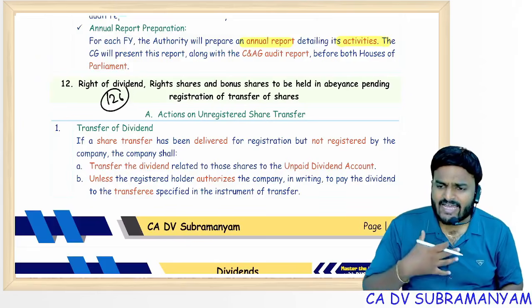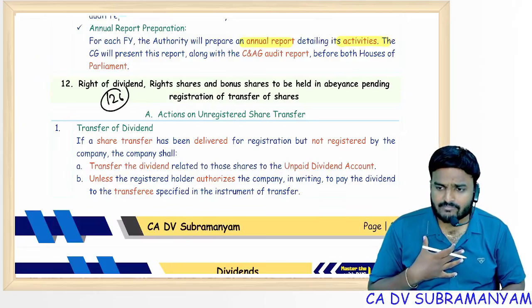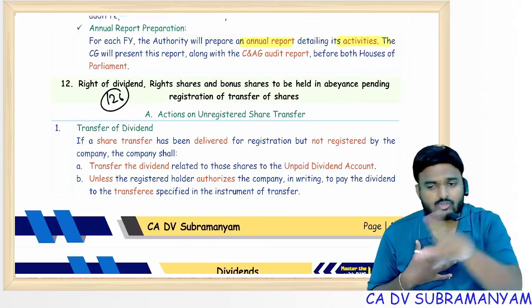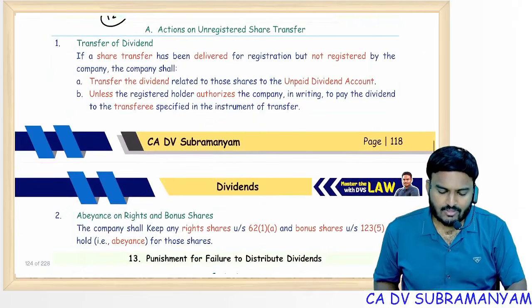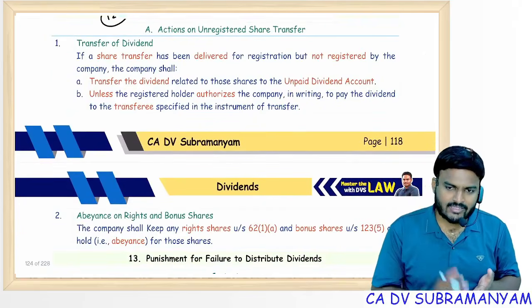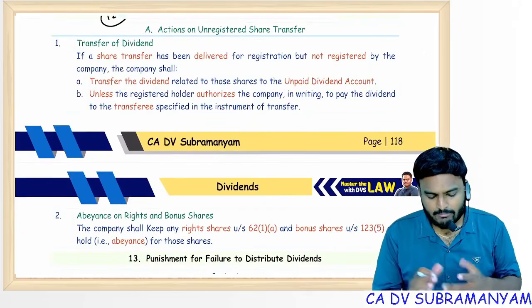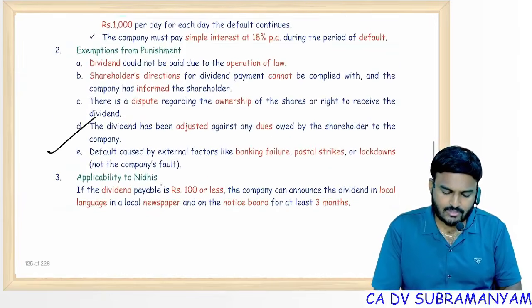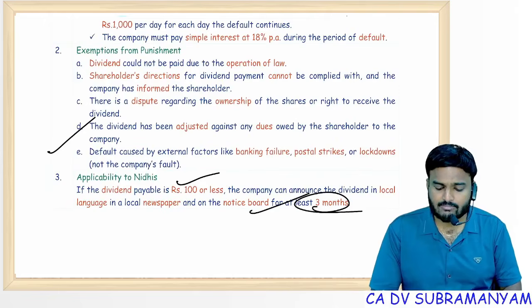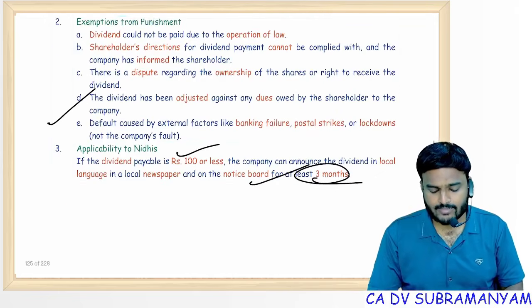But if there is an express direction from the original shareholder to pay dividends to the new person, the company will pay dividends to that new person. Until then, not only dividends, rights and bonus also are kept in abeyance. Punishment covered. Nidhi company point also I covered. At least 3 months, notice board display shall be there.